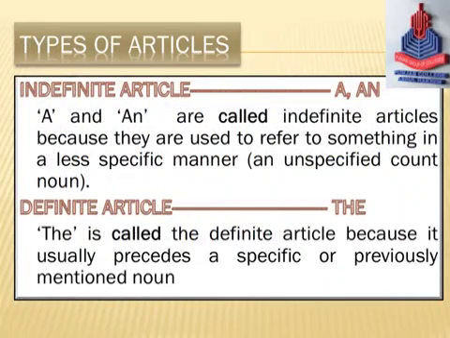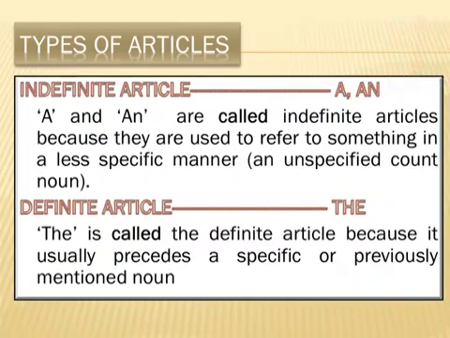Types of articles. There are two types of articles, indefinite article and definite article. First one, indefinite article, a or an. A and an are called indefinite articles because they are used to refer to something in a less specific manner, an unspecified count noun. It means indefinite article a or an, they are used with common things which are not specific, which are not particular.